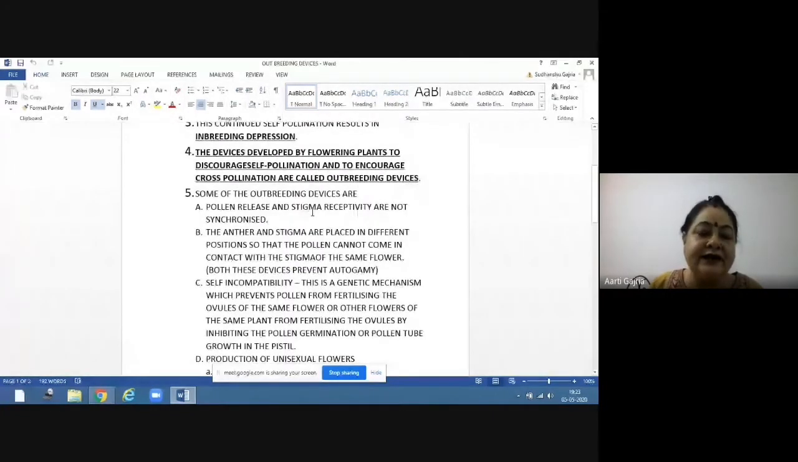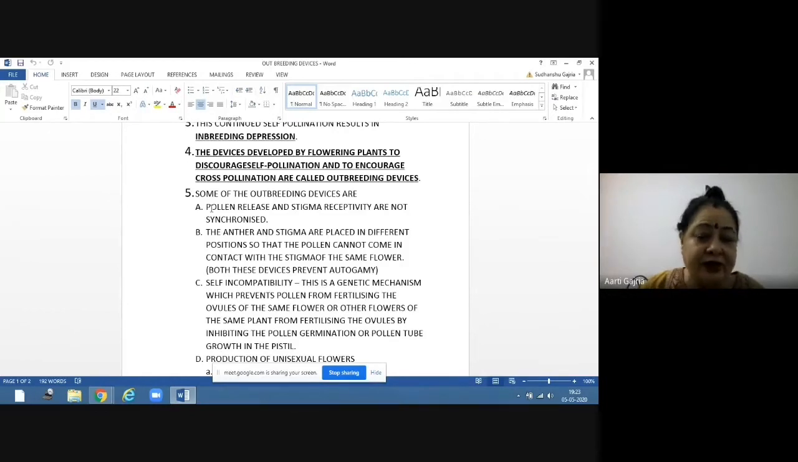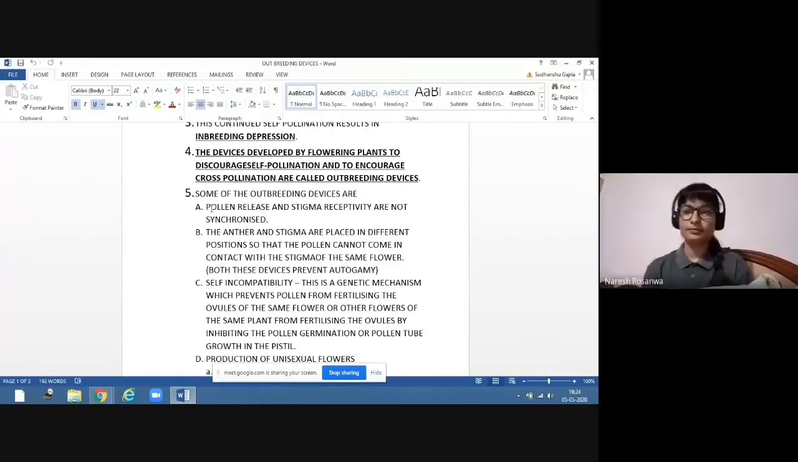The first is pollen release and stigma receptivity. Now, what is pollen release? The release of the pollen from the anther lobe. When the pollen gets free to go out, that is called pollen release. And what is stigma receptivity? When the stigma is ready to receive the pollen grains, that is called stigma receptivity.